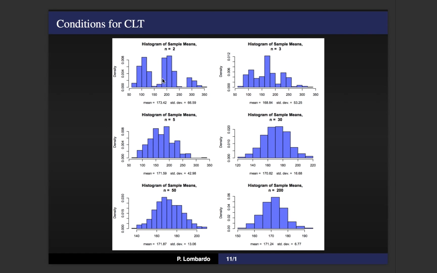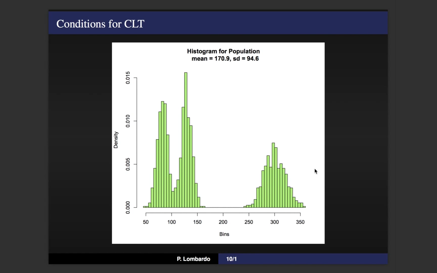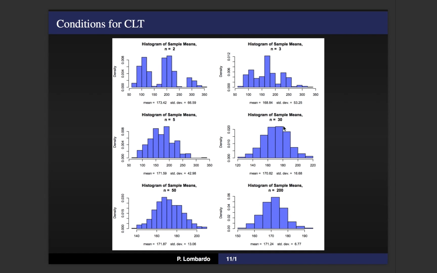And you'll notice the shape of this is not normal. The same is true for samples of size 3. We still don't have a normal looking shape for that sampling distribution. When you hit n equals 5, it gets a little bit better, but it's really at n equals 30, when we start considering groups of size 30 or more, even though our parent distribution is not normal, that is, a highly irregular population, that the sample means still behave in this nice bell-shaped curve. Once you go above 50 to 200, we're getting normal distributions consistently at this point.